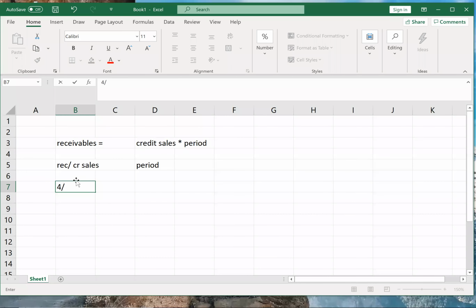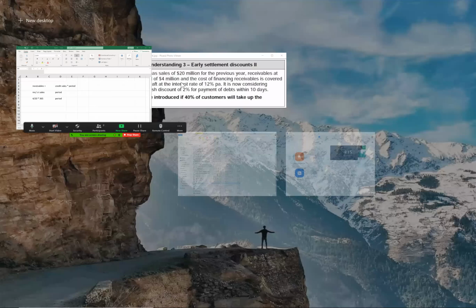Correct. But I want this in number of days, so into 360 will give me my period. If I wanted this in months, I would have done 4 by 20 into 12 months. If I wanted this in weeks, I would have done 4 by 20 into 52. Why are we calculating in days? Because the new policy is in days, so here we are calculating in days.